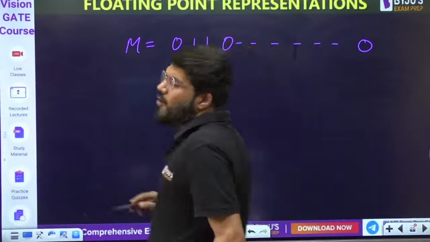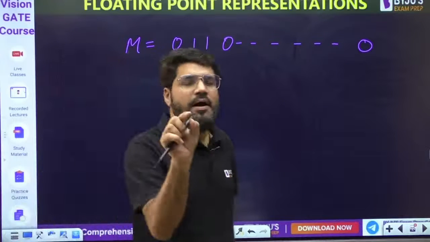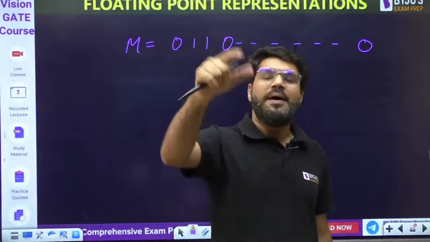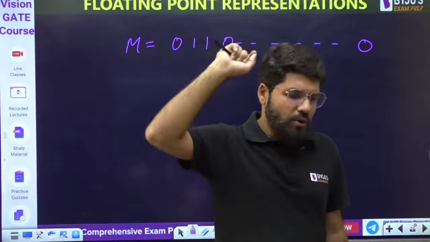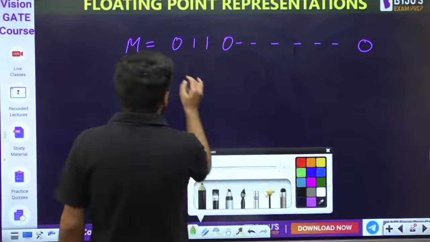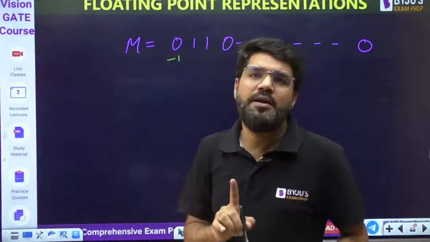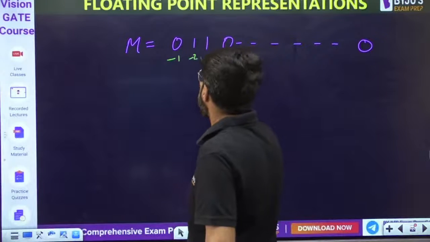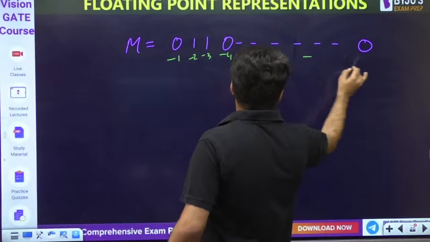Now mantissa means the fractional part. Okay, you know how to convert binary to decimal? You know how to convert any base to decimal? So here, when you are going to write down the positions, because it is the fractional part, the positions will be allotted negative: -1, -2, -3, -4, etc.